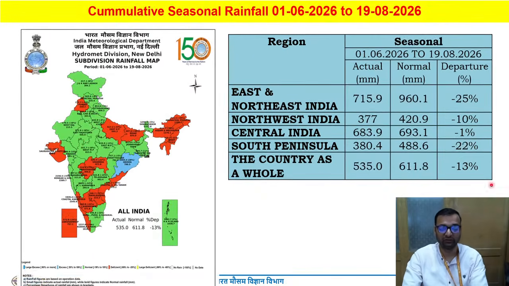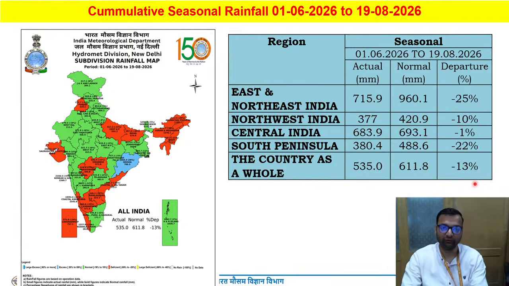Now, if we look at the cumulative seasonal rainfall from 1st of June to 19th of August, Odisha is the only subdivision which received excess rainfall in this southwest monsoon season, and all the subdivisions of northwest India, the majority of central and north peninsular India, except Marathwada and Vidarbha, received normal rainfall. The entire northeast, most parts of south peninsular India, east UP, Bihar, Punjab, and Saurashtra Kutch received deficient rainfall till 19th of August. And till 19th of August, the country as a whole received 13% below the long period average rainfall.